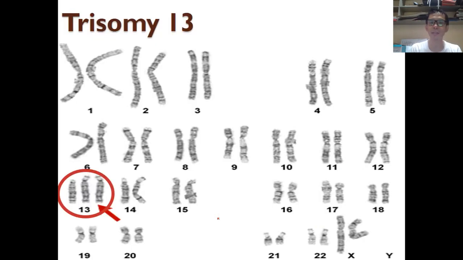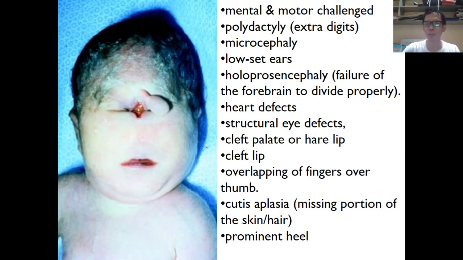Alright, next one is trisomy 13. So what we have right here in the trisomy 13 is that on the 13th chromosome, there is an extra chromosome instead of having 2. Alright, so we call this one Patau syndrome.